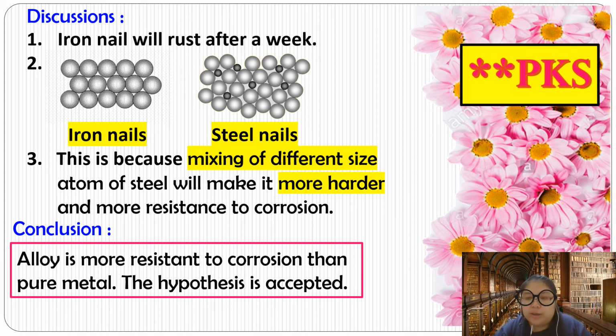Okay, number 3, we give the reason why the iron will rust, why the steel is unchanged. So the answer is because of the mixing of the different size of atoms in the steel, they make the steel harder and also more resistant to corrosion. So the conclusion here, alloy is more resistant to corrosion than the pure metal. So you must say that hypothesis is accepted.